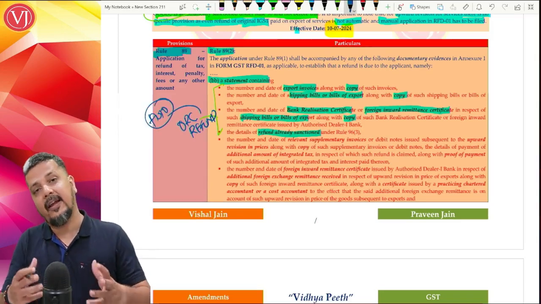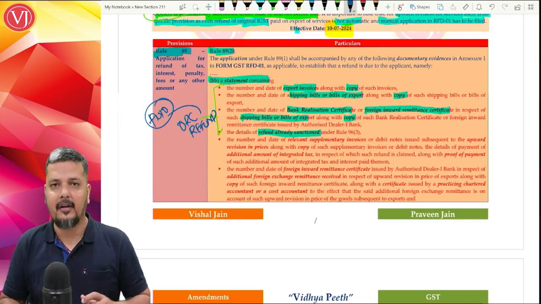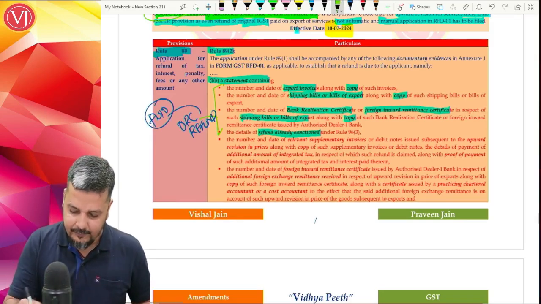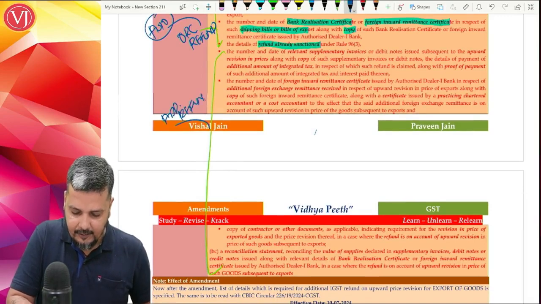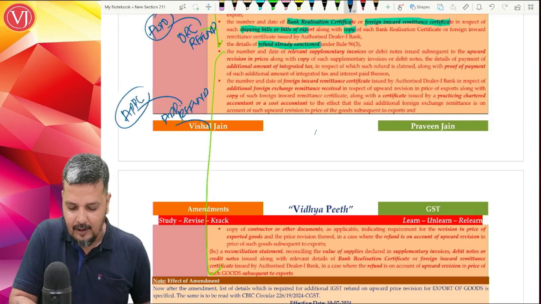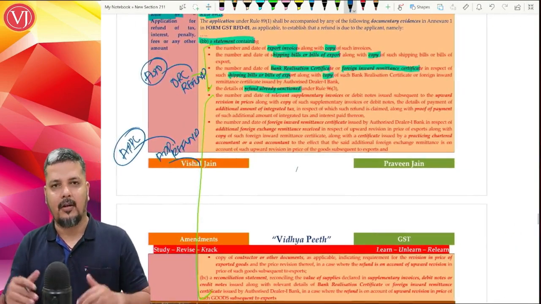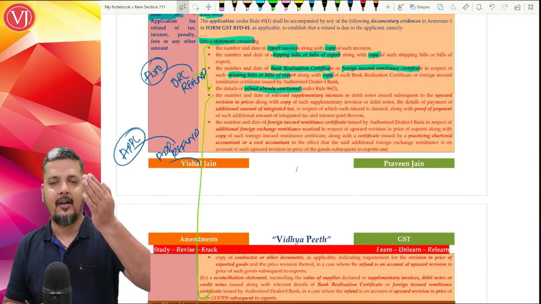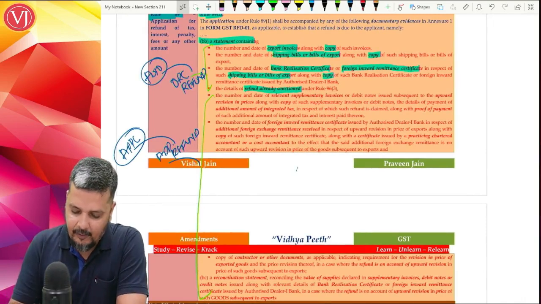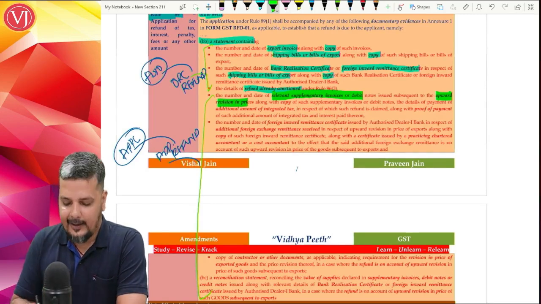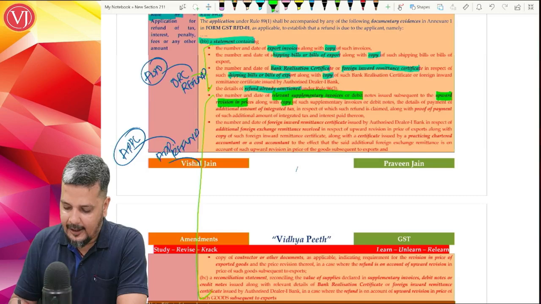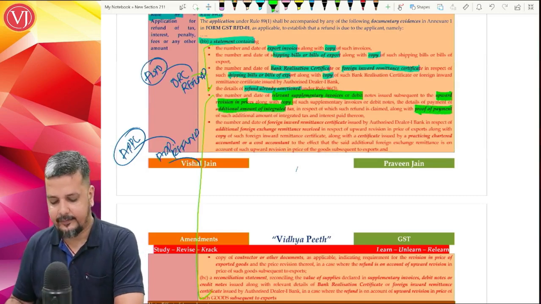Now you're talking about what are the extra details that you have to submit. These details again you have to submit, plus you have to submit the extra details for the additional refund, which is not automatic, which you have to make by way of application. Basically, you're talking about the additional refund only. You have to submit the original refund details and the extra details. So what do you have to give now? You have to give the debit note or supplementary invoice details, which is for your upward revision in prices, number and date along with a copy of the same, and proof that you have paid that additional IGST.